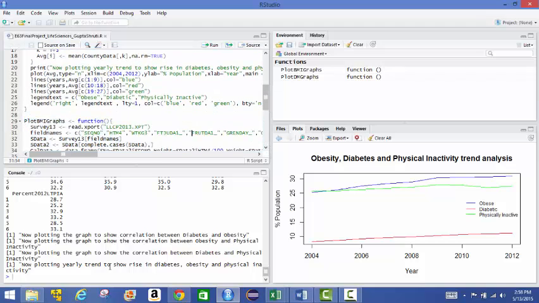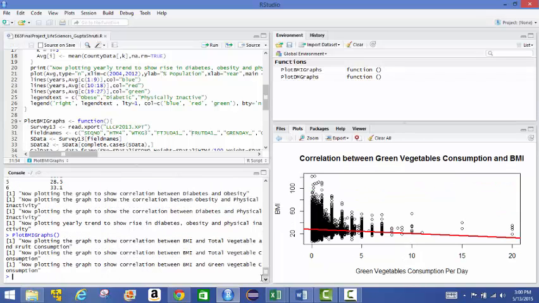Now we run the second function, which is plot BMI graphs. So I'm going to call this function here. As you can see, this function has also plotted all three graphs. This is the final graph that this function plots, along with the regression model line, which shows a negative correlation between green vegetables consumption per day and BMI, which is an indicator of obesity.